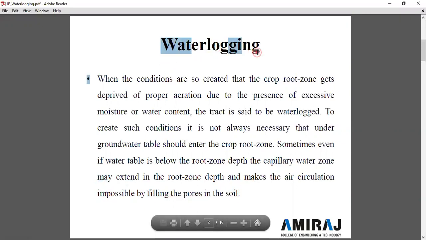The main reason for waterlogging is a high groundwater table. But sometimes, when excessive irrigation and improper cultivation are provided before sowing and after harvesting, the particles are washed out and different types of pores are created. Water and moisture get fixed in those pores and make air circulation impossible, so the waterlogging effect is caused.